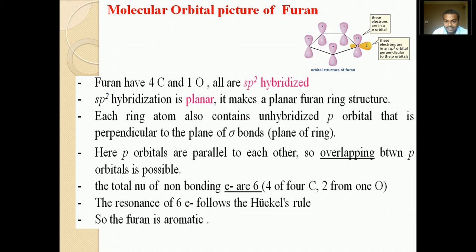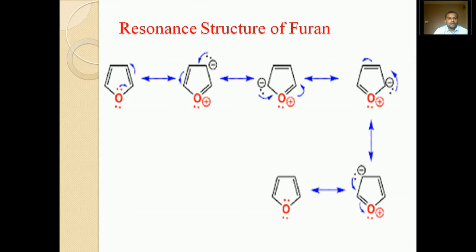It is cyclic, it is planar and obeys Huckel's rule, containing 6 electrons. That's why furan is aromatic in nature. This is all about the molecular orbital picture. We showed that it is planar and aromatic in nature as it contains 6 delocalized pi electrons and is cyclic and planar. Now the resonance structures of furan.